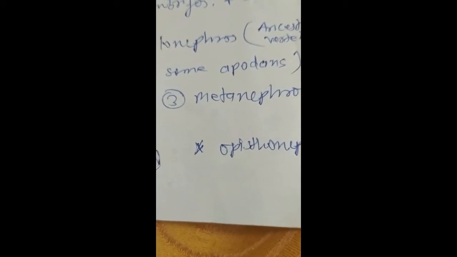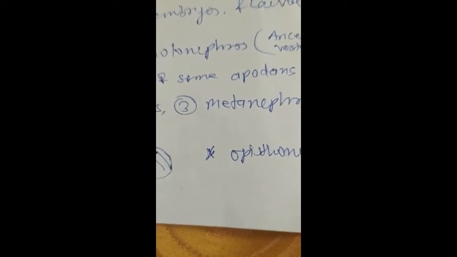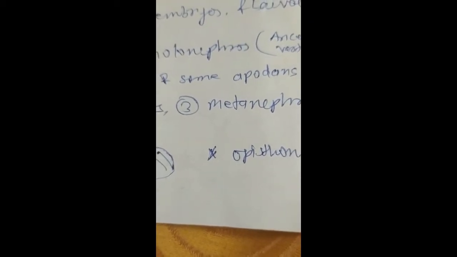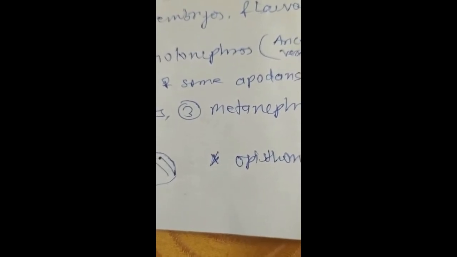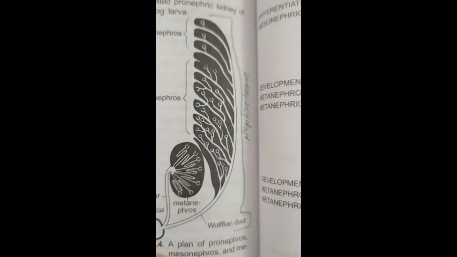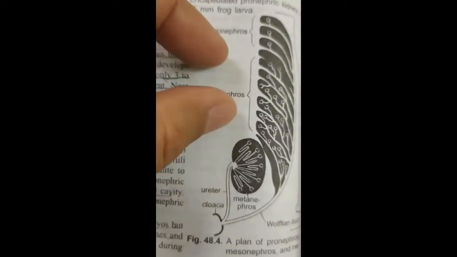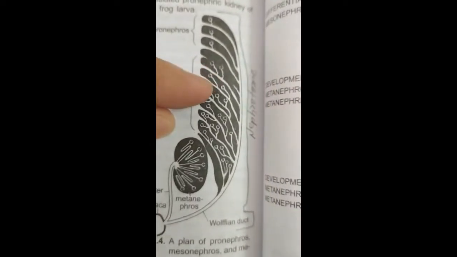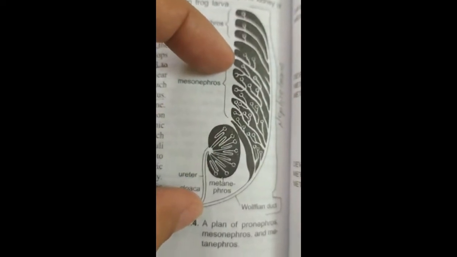But in sharks and caecilians, this kind of kidney is called opisthonephros. That is, mesonephric tubules extend posteriorly throughout the length of the coelom. So what happens in opisthonephros types of kidneys? This mesonephros part gets extended up to the posteriormost part of the nephrotome.